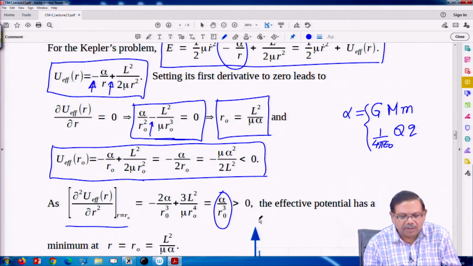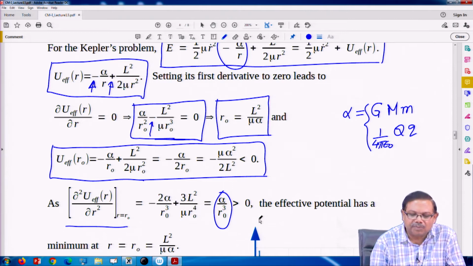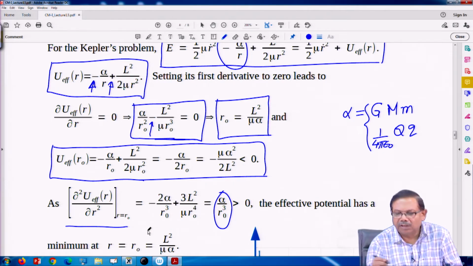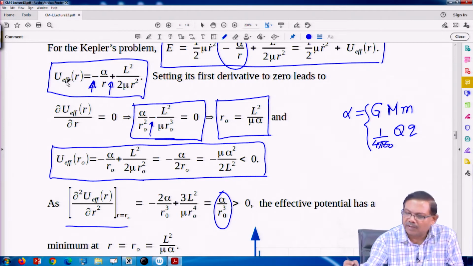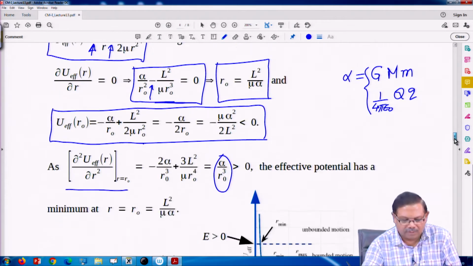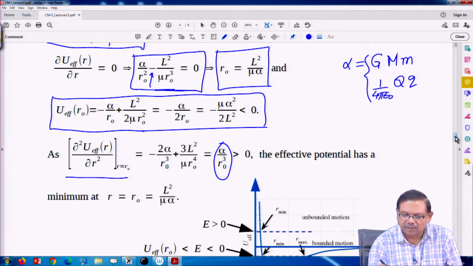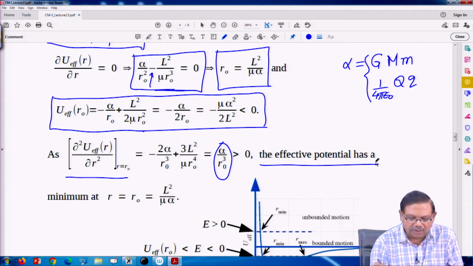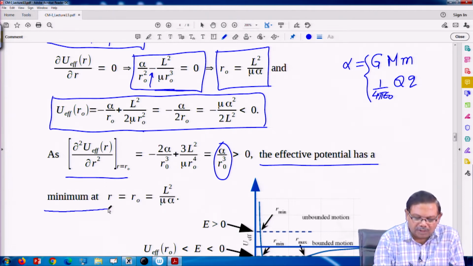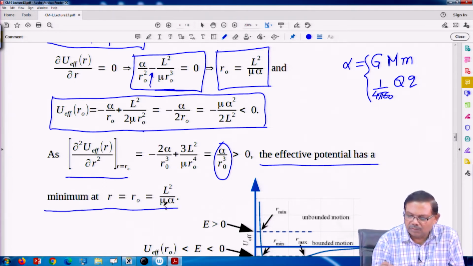So the second derivative is positive, so the extremum is a minimum. So at r equal to r 0, there is a minimum of this effective potential. That is what we learn.